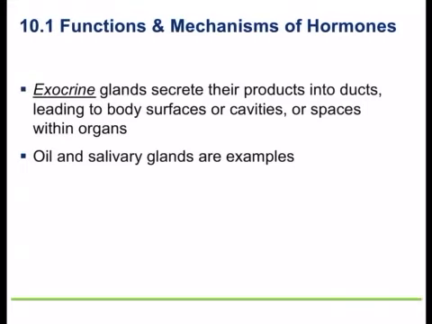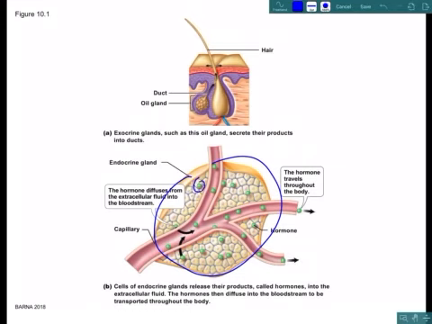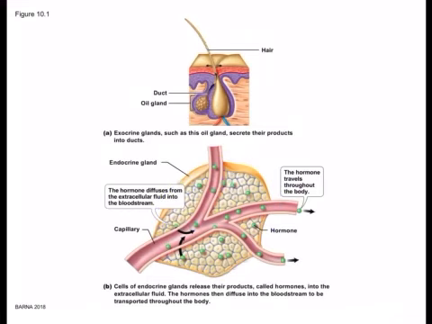Now, exocrine glands secrete their gland products into ducts, so not directly into the bloodstream. So they're ducted glands. This is going to be things like your sweat glands and your oil glands and your saliva glands, called salivary glands. Those are examples of those. Okay, so this is just showing you endocrine glands. So here's your endocrine organ. It's making its hormone product and dropping it into the bloodstream. Whereas here, this is a sebaceous gland, which is an oil gland that nourishes the hair follicle, and that's just emptying right into a duct into that hair follicle.